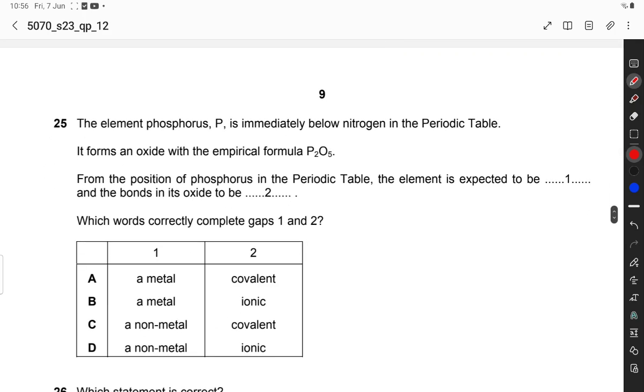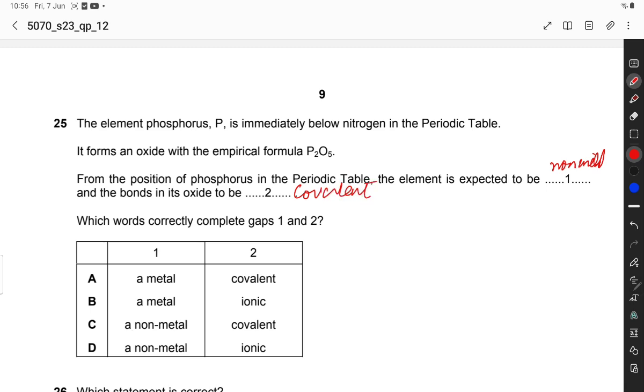The element phosphorus P is immediately below nitrogen in the periodic table. It forms an oxide with the empirical formula P2O5. From the position of phosphorus in the periodic table, the element is expected to be a non-metal, and the bonds in its oxide to be covalent.